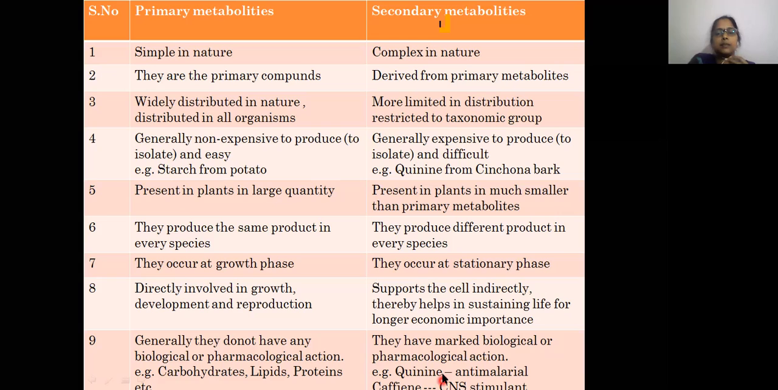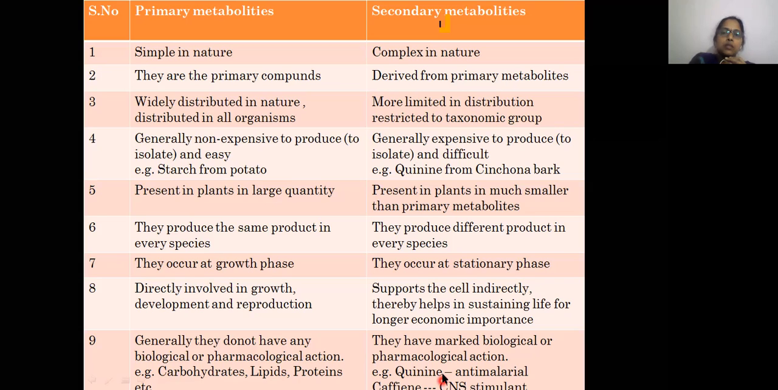If you see the examples, quinine is isolated from the cinchona bark. It has anti-malarial activity. We also have caffeine, isolated from tea dust or coffee seeds, which has CNS stimulant activity. We also have vincristine and vinblastine isolated from vinca, which have anti-cancer activity. In the same way we have reserpine, isolated from rauwolfia, which has anti-hypertensive activity.